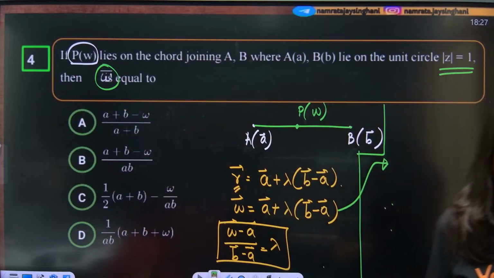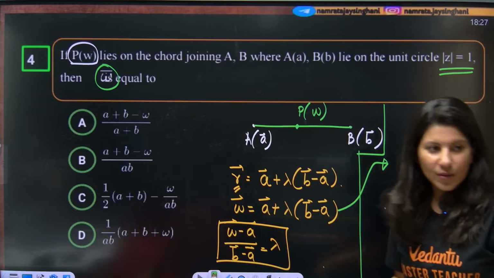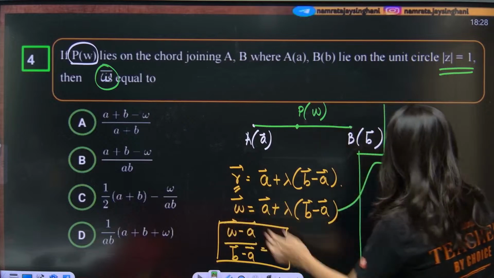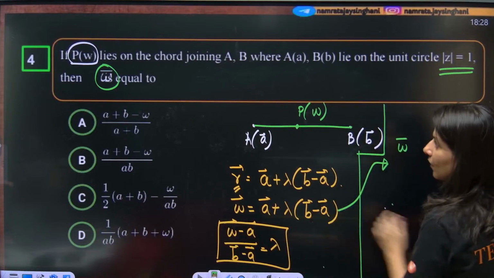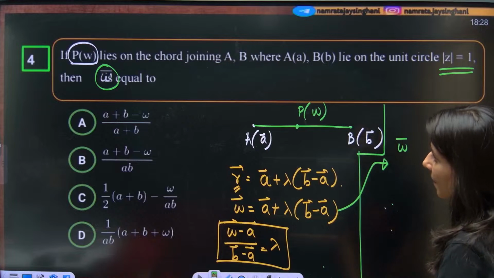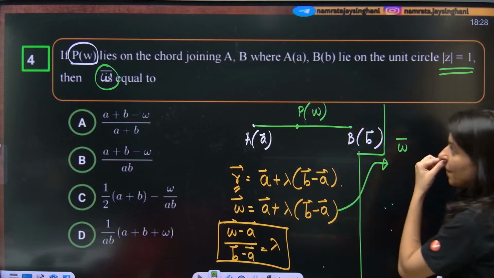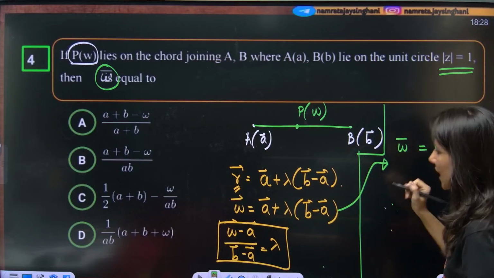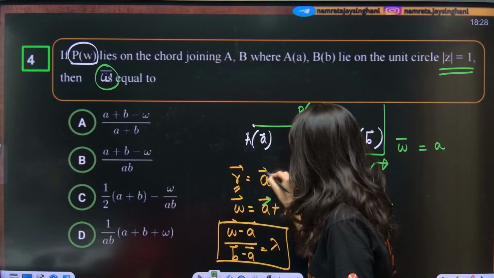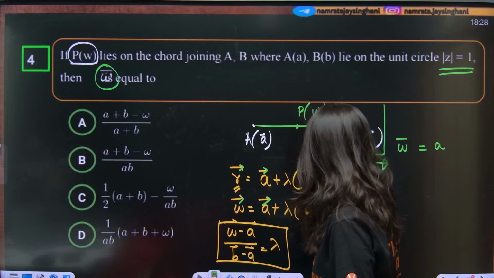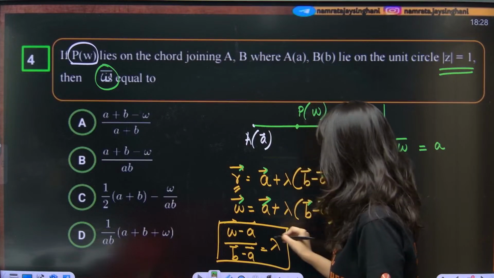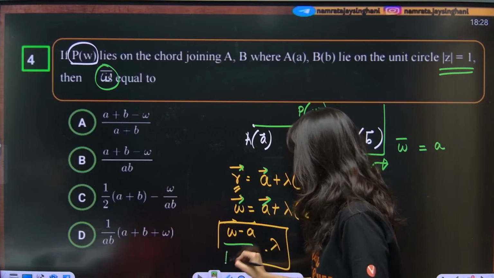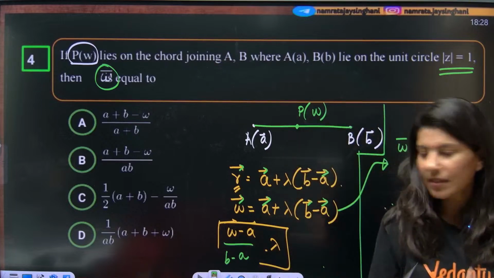Yes, Afzal, you're getting it. Okay, Gauri, no issue. So omega bar, let's do one thing from this equation. They are asking omega bar. Omega bar will be equal to what? I think I should not make it a vector, because this might create confusion about whether it is a vector or not. So this is omega minus A and this is B minus A. Let me not apply the vector symbol over here.